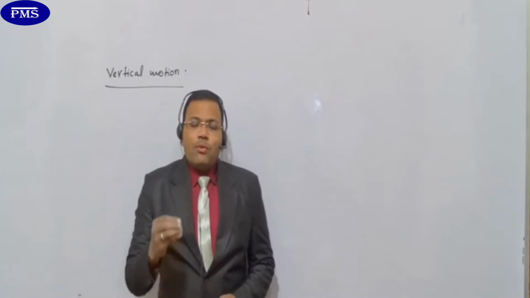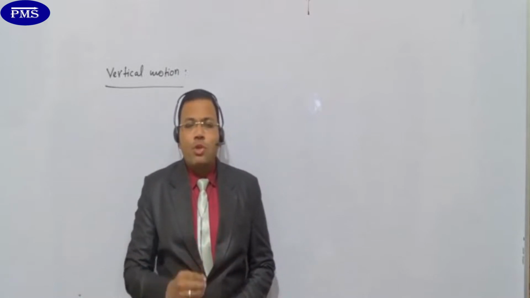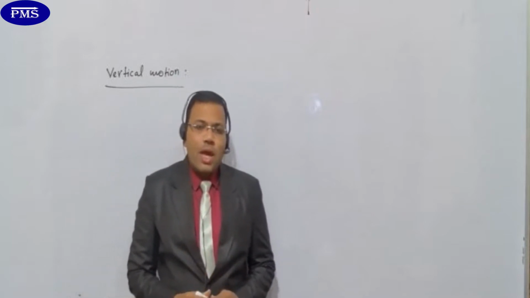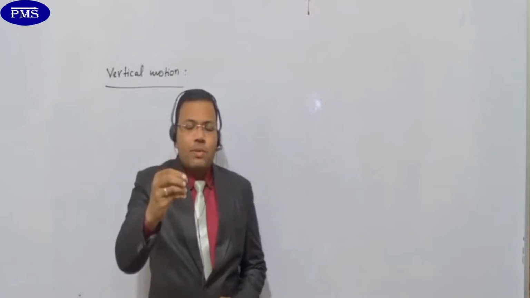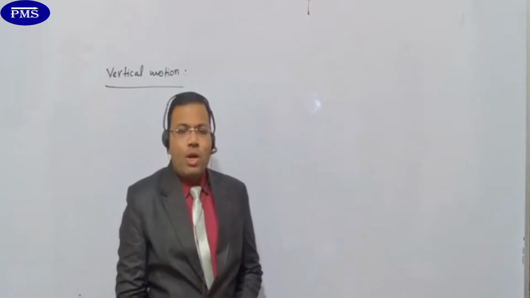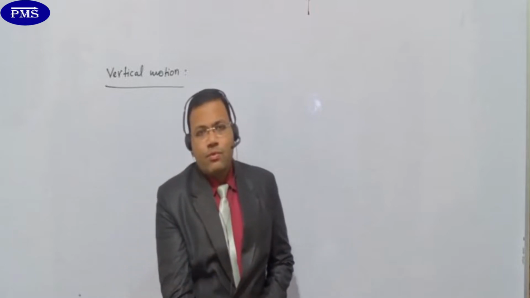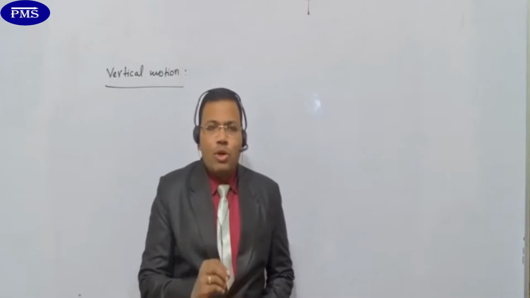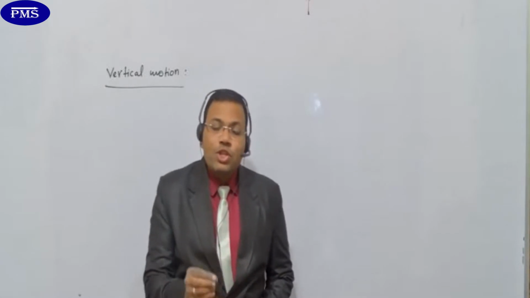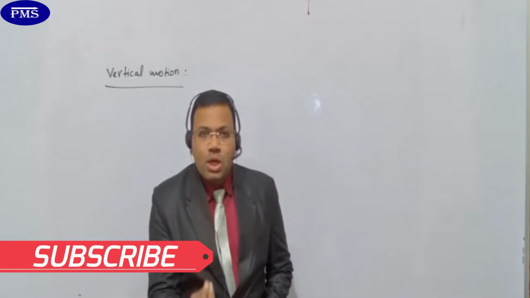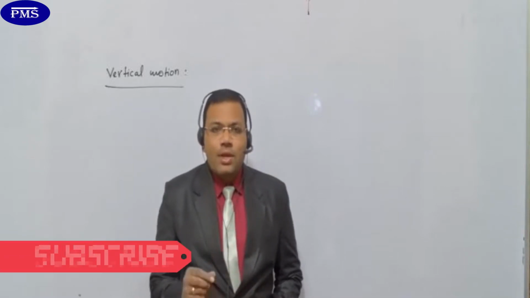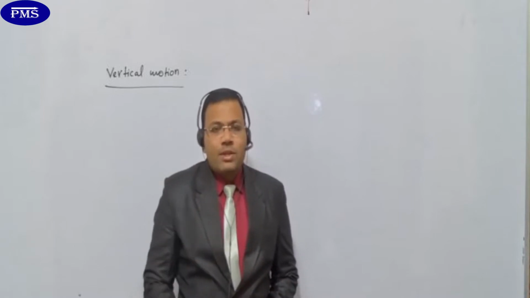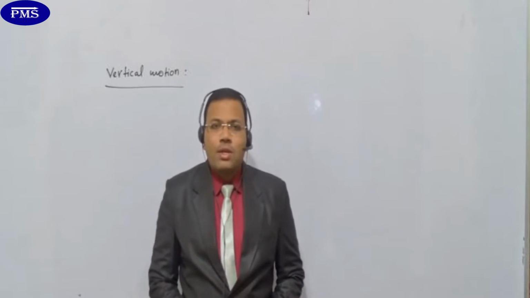See students, before going for the vertical motion, you should have the concept of acceleration due to gravity. What is acceleration due to gravity? Suppose I take any object and I just leave it. Because of gravity, it falls down. So there will be some acceleration produced in the body. That acceleration with which the body is moving down towards the earth's surface, we call acceleration due to gravity. I repeat once again, when you leave a body, it will fall down with some acceleration. That acceleration we call acceleration due to gravity.